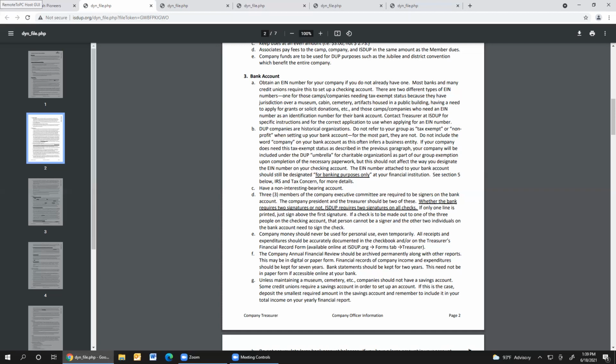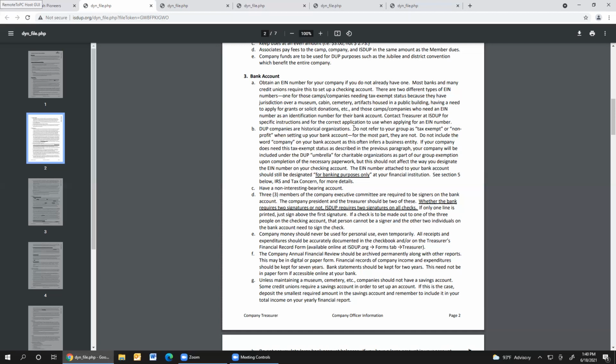If you are having trouble setting up an account at the bank that does not assess fees, there are some suggestions I can give you to try. One of them is that sometimes a credit union is easier to work with. They usually require that somebody who is going to be signing on the account has an account at the credit union. Also, some credit unions require that you have a savings account in order to not have a fee assessed. If that is the case, you can open up a very small savings account for the most minimum amount.